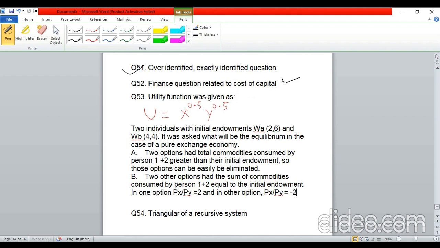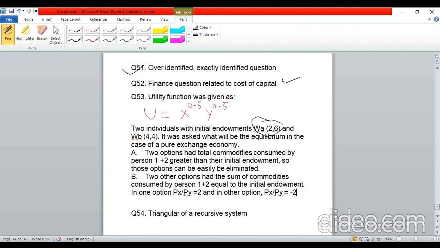Then there was a question from exchange economy. This question as well, I'm not really sure whether the values that I've written are correct or not. We were given a utility function, u equal to x to the power 0.5 and y to the power 0.5, and there were two individuals with initial endowments. These endowments also I'm not sure I've written correctly. According to me, for person A it was (2,6), and for person B it was (4,4). Then it was asked what will be the equilibrium in the case of a pure exchange economy.